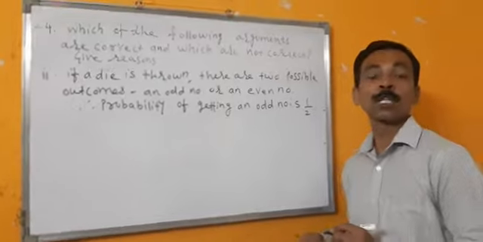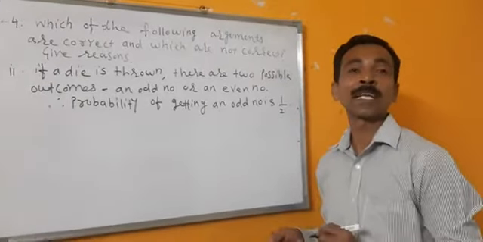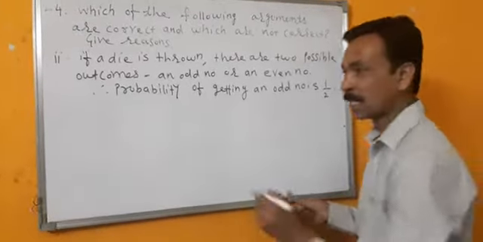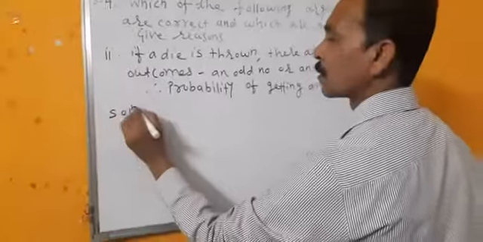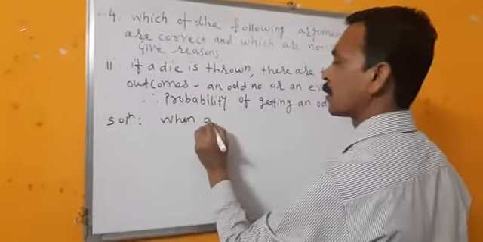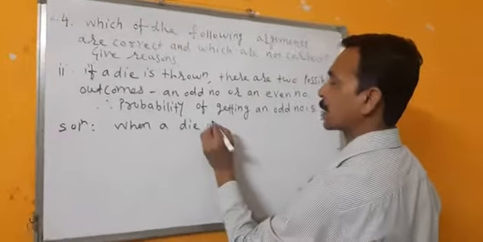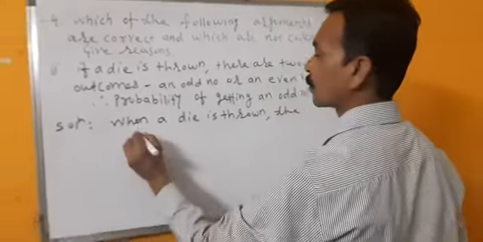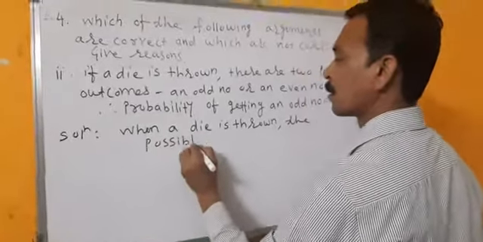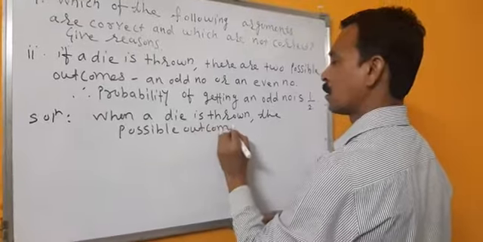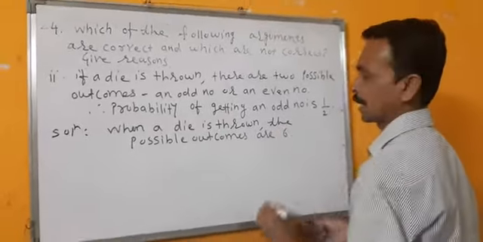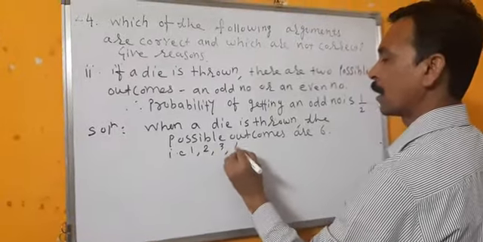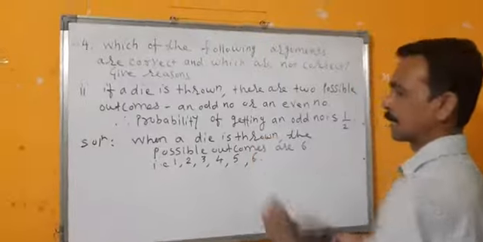We know when a die is thrown, the possible outcomes are six. Which are they? That is 1, 2, 3, 4, 5 and 6.